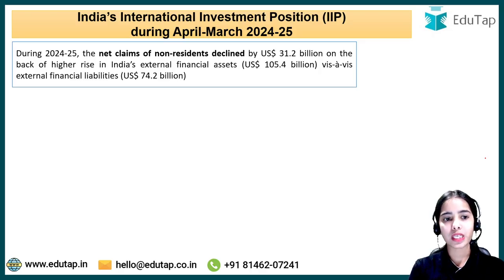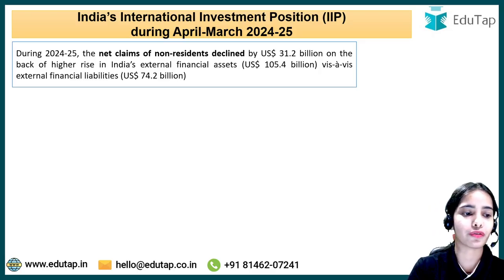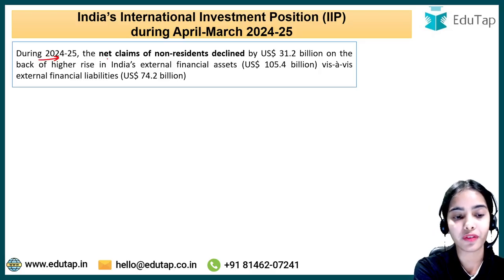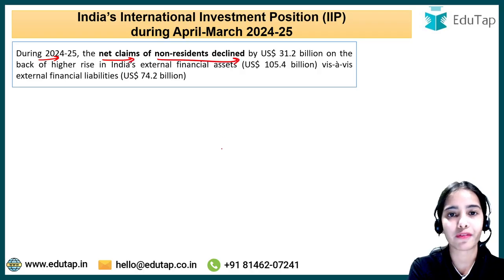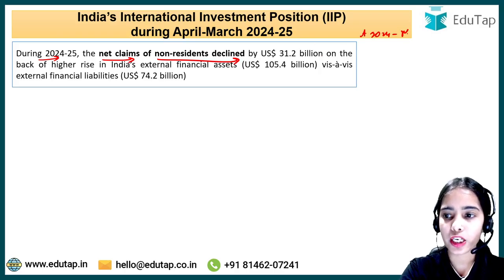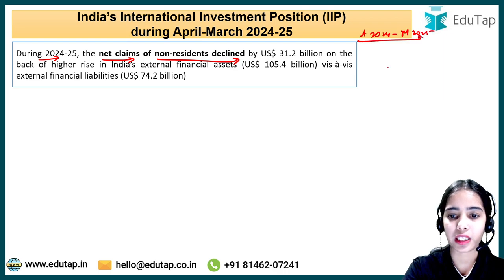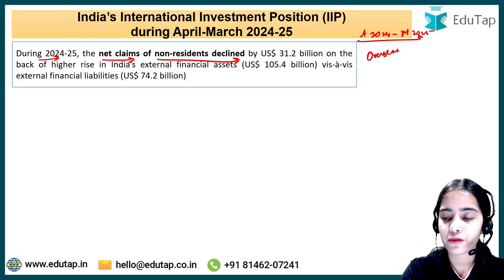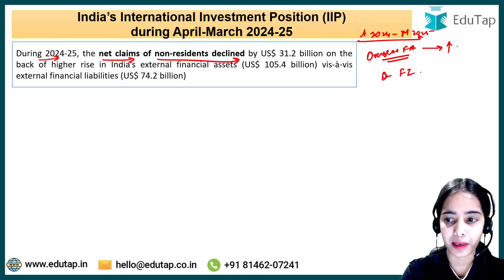Now coming to the next news article, that is India's international investment position during April-March 2024-25. During 2024-25, the net claims of non-residents have declined. Okay. So basically, during the period of April 2024 to March 2025, the overseas financial assets of the Indians have increased more than the overseas financial liabilities of our country.